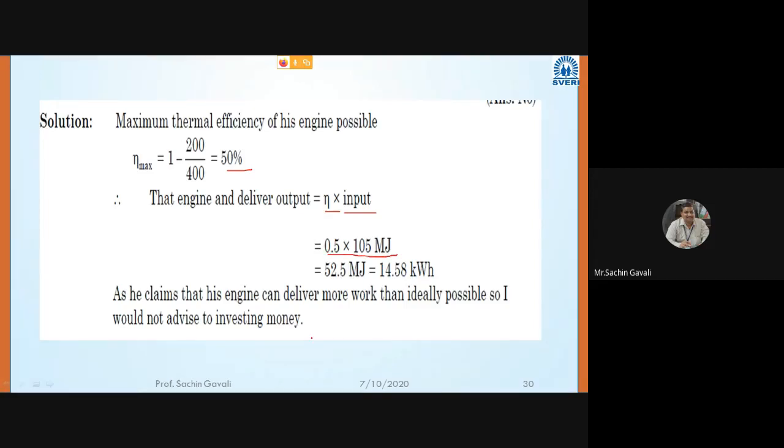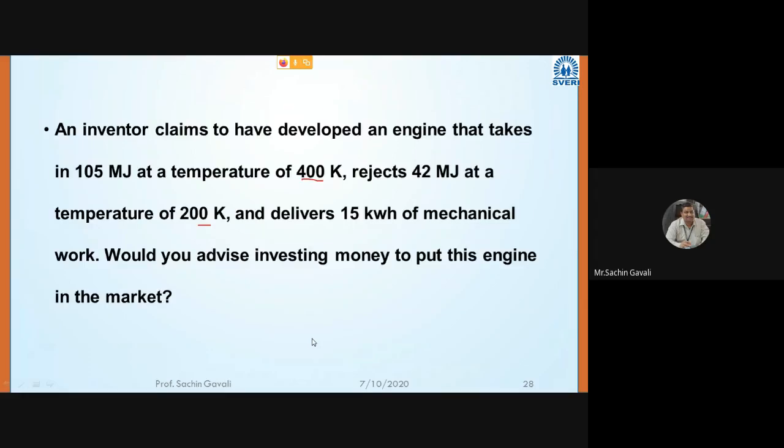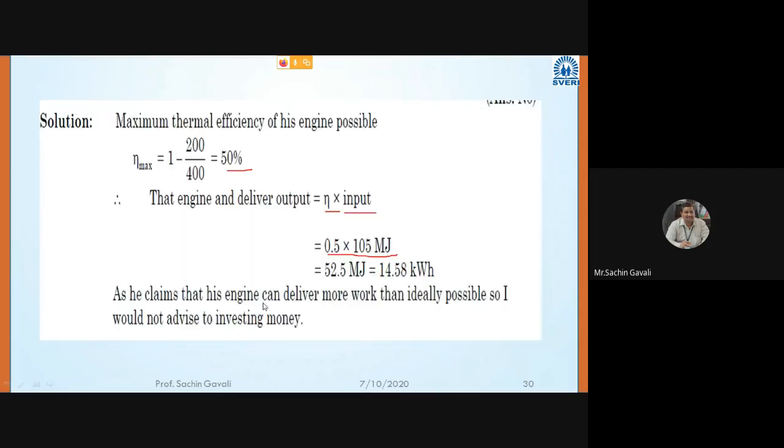The input is given as 105 megajoule, so it is heat supplied. So the engine can deliver output of 52.5 megajoule. That is the maximum output we can get from that engine.